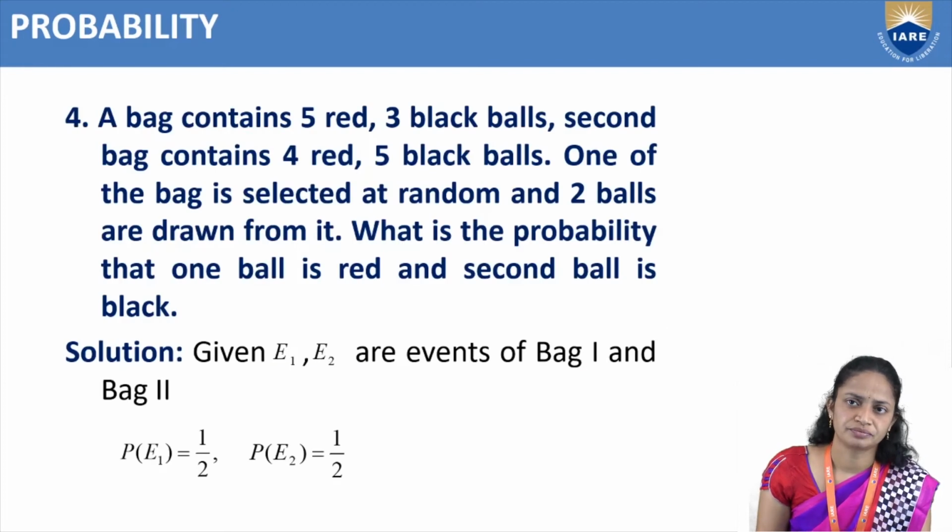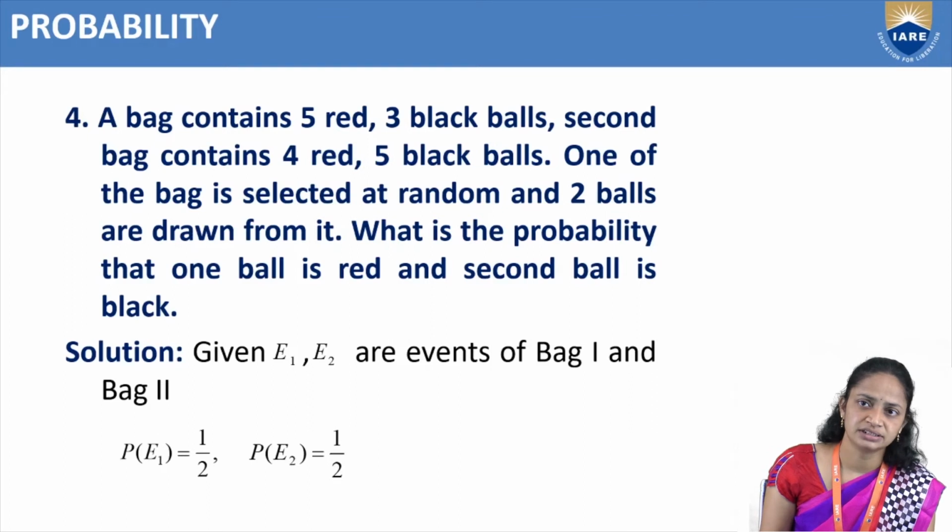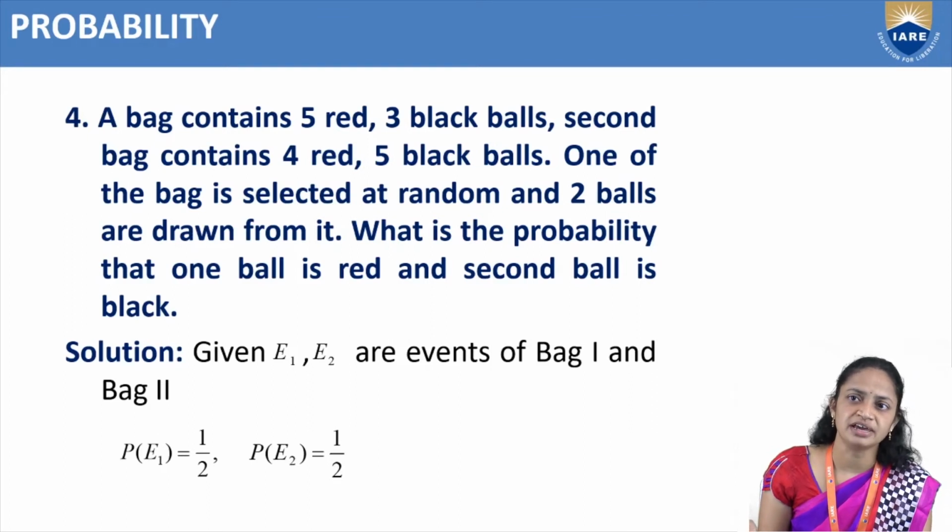Next problem. A bag contains 5 red and 3 black balls. The second bag contains 4 red and 5 black balls. One of the bags is selected at random, and 2 balls are drawn from it.